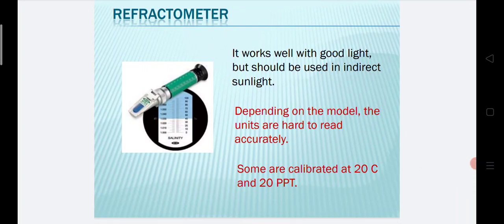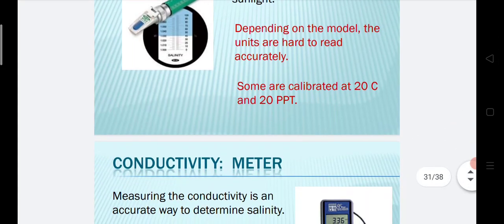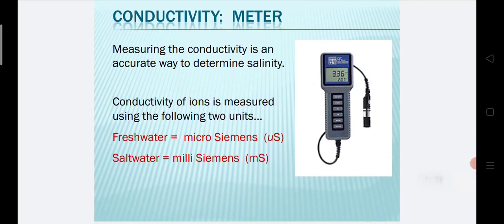Refractometer. It works well with good light, but should be used in indirect sunlight. Depending on the model, the units are hard to read accurately. Some are calibrated at 20 degrees Celsius and 20 ppt. Conductivity meter. Measuring the conductivity is an accurate way to determine salinity. The conductivity of ions is measured using two units: fresh water is in microsiemens and salt water is in millisiemens. These are the methods used to find the conductivity of water.